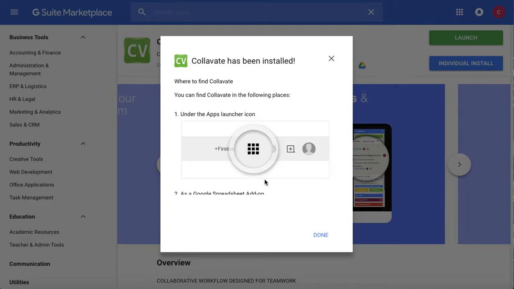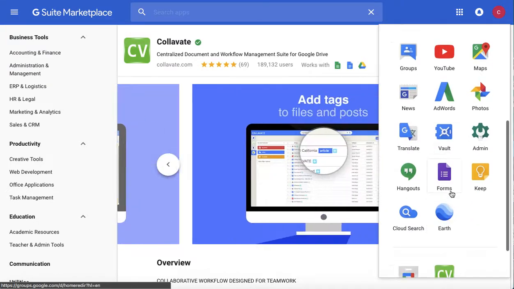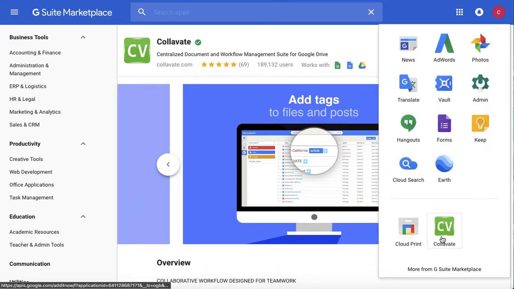Once installation is complete, you can launch Collavate by accessing Collavate through your Google Apps. Click on More. You'll find Collavate at the very bottom.